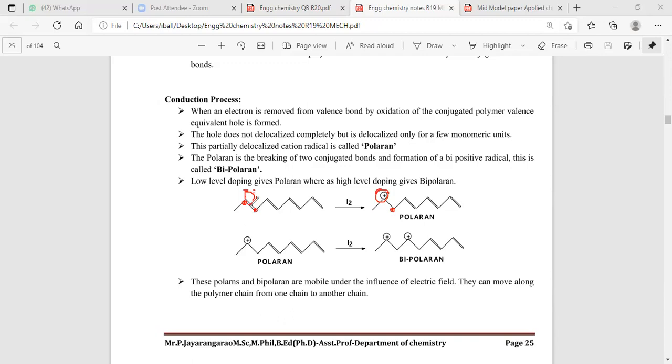Pi bond containing the 2 electrons. One of the electrons is excited. The excited electron creates an empty space. The empty space, what we are saying, is a hole. Empty space ni manam hole ani cheptham.